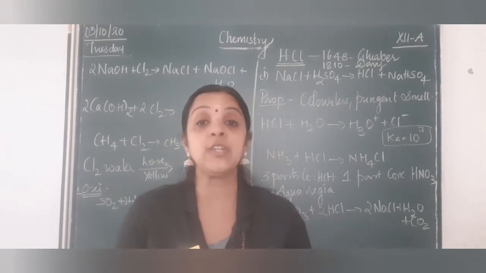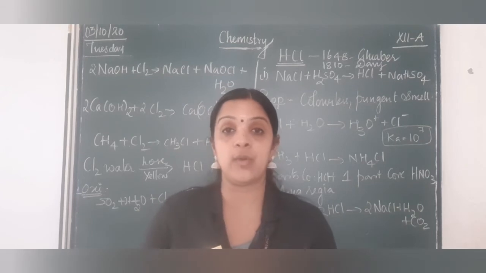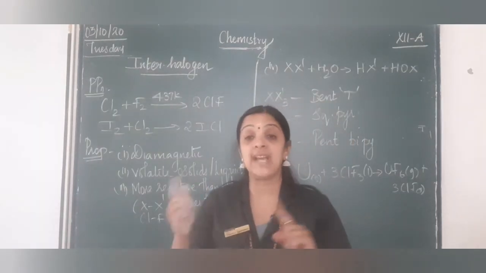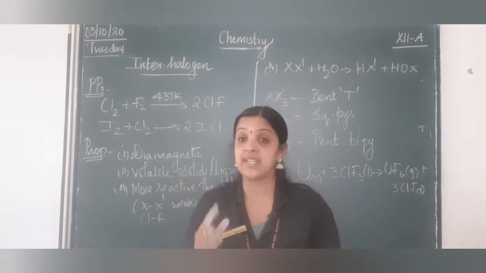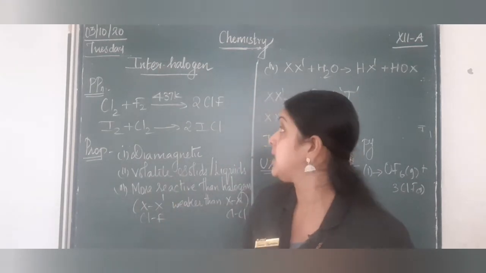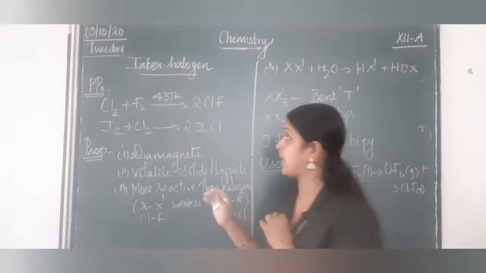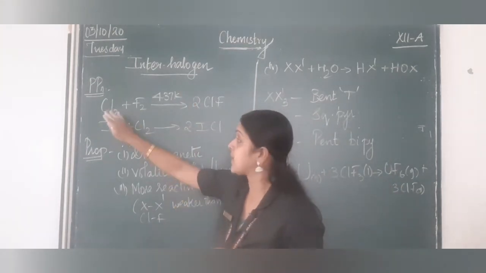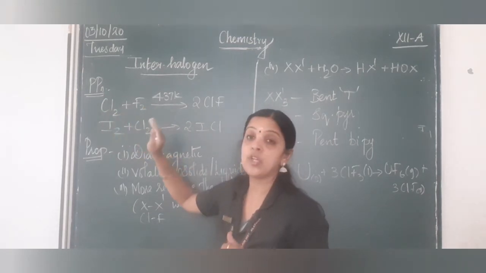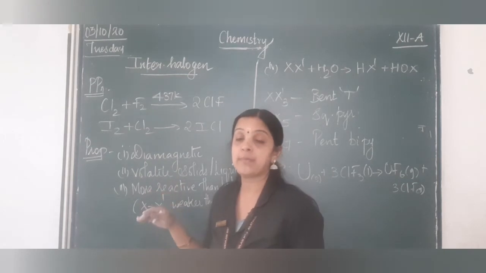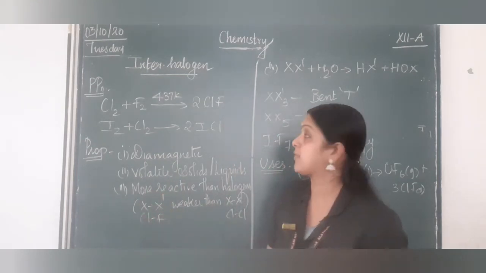Now we will get back to interhalogen compounds. When we were studying the chemical properties, we were discussing halogens combining with halogens to get a positive oxidation state. Here we will study interhalogen compounds in detail. Now how are they prepared? When they are taken in equal volume or equimolar quantity, or one taken in excess, some 4-5 preparations are given. You can select any one of the methods.